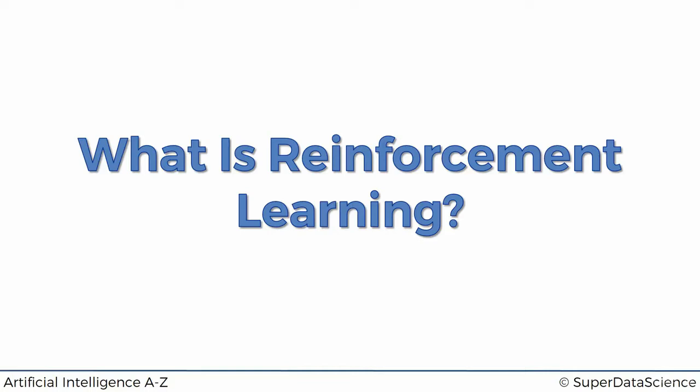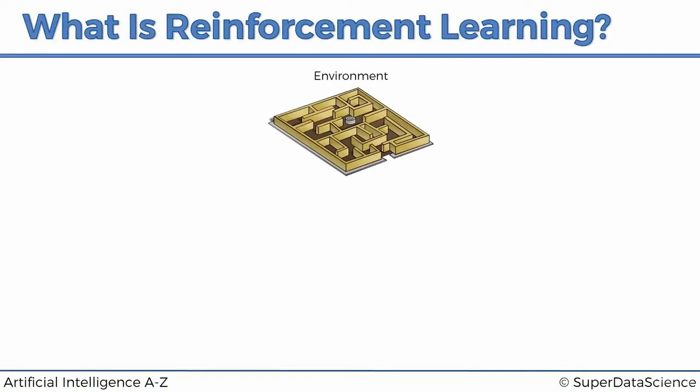So let's get started. Here we've got a little maze, and this maze is our representation of an environment, and that's what we're going to be dealing with in this course. We're going to be dealing with certain environments in which our artificial intelligence is going to be performing, it's going to be taking actions, it's going to be looking to beat these environments, it's going to be looking to win in these environments. And here we've got an agent. The agent is our artificial intelligence.